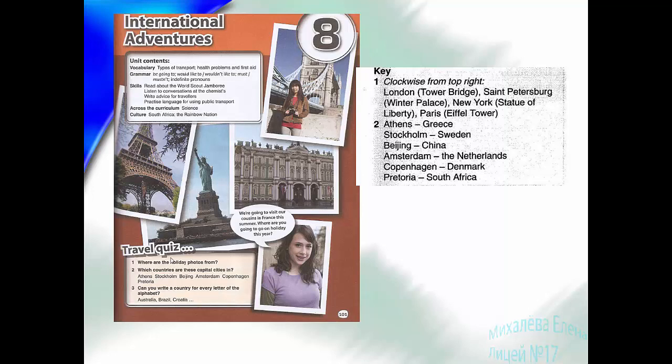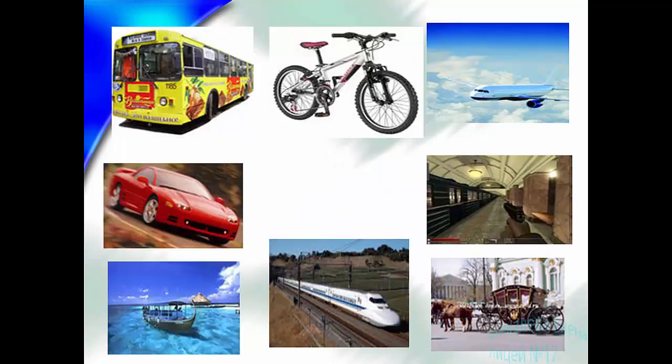So, what are the capitals? Yes, Athens is the capital of Greece, Stockholm is the capital of Sweden, Beijing is the capital of China, Peking, Amsterdam is the capital of the Netherlands, Copenhagen is the capital of Denmark, Pretoria is the capital of South Africa. So, and can you write a country for every letter of the alphabet? Try to do it yourself.